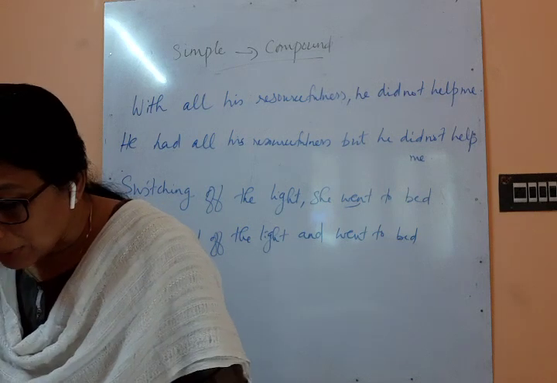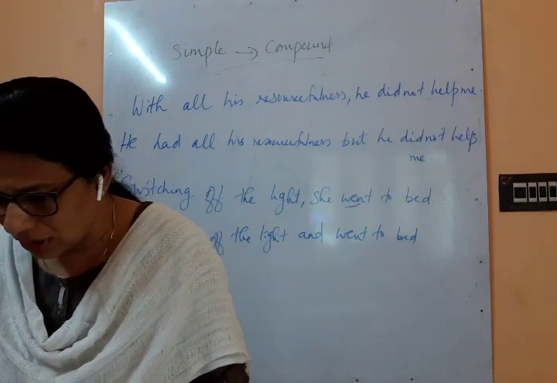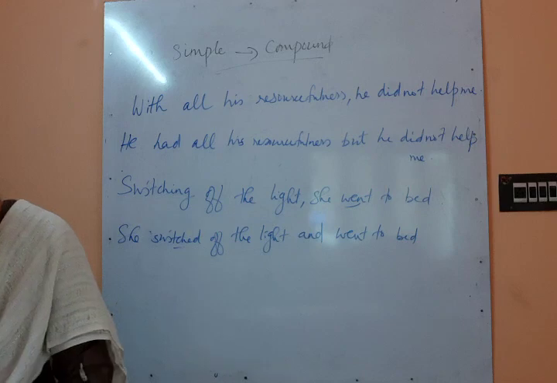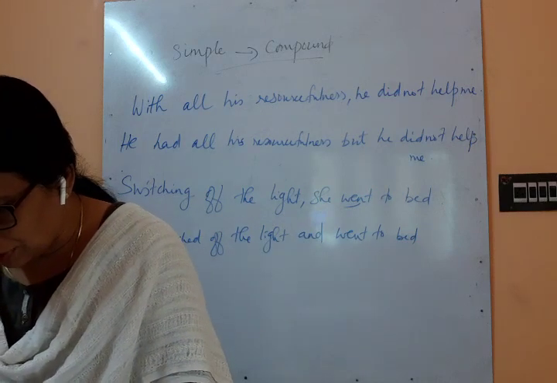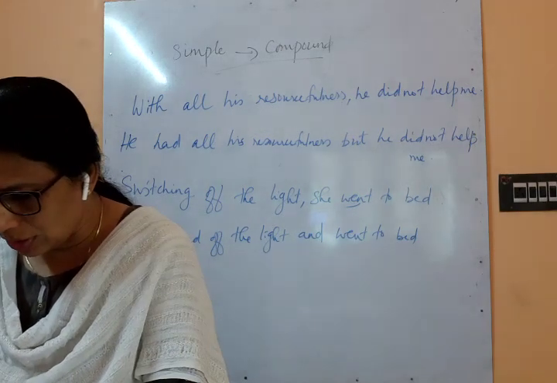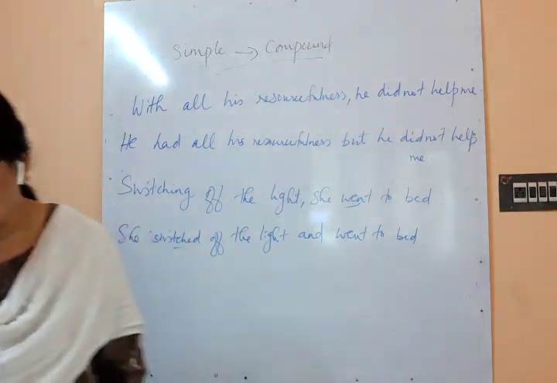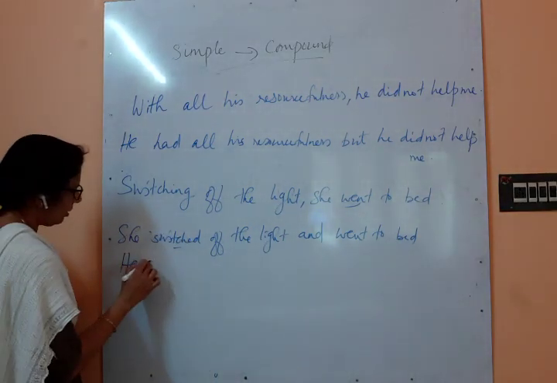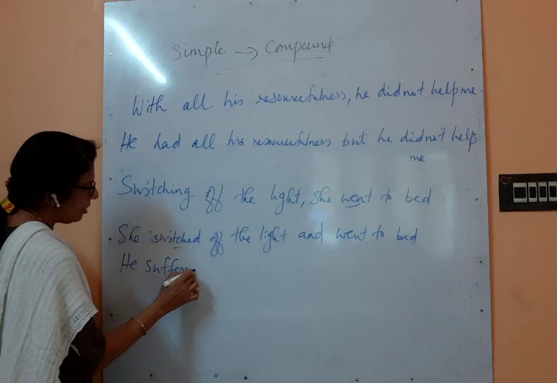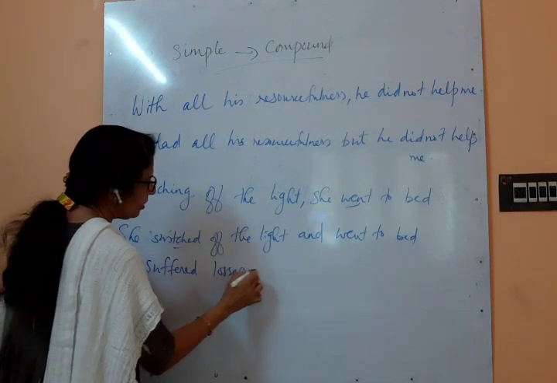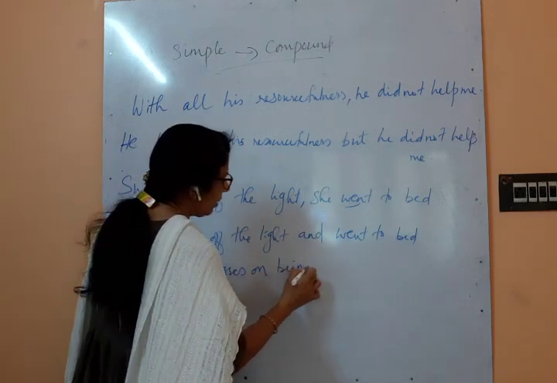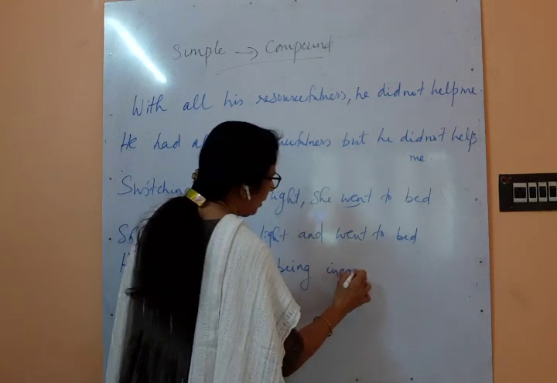Okay. In spite of bad weather, they succeeded in reaching the top. Okay, that is the same, but only one with for will do. He suffered losses on account of being inexperienced. He suffered losses on being inexperienced.